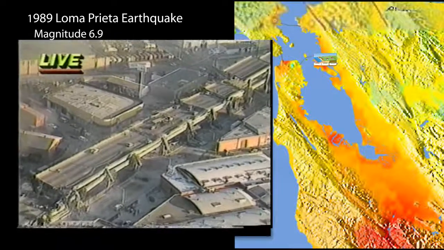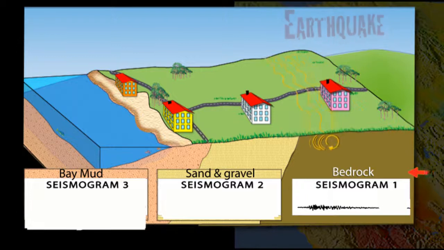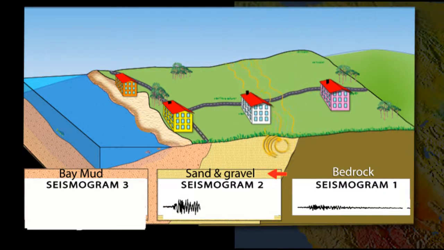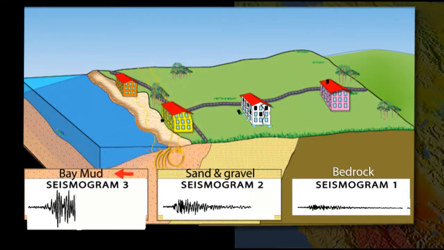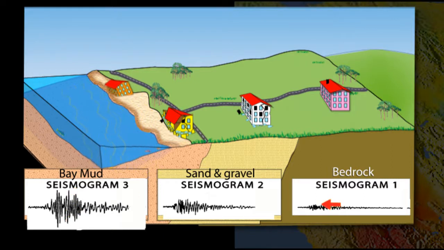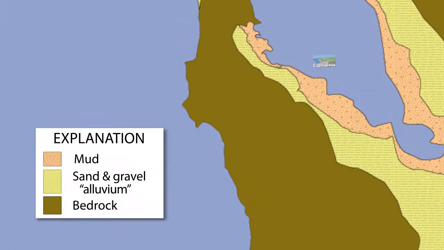Seismograms from nearby stations document that seismic waves are amplified by a factor of 2 as they pass from bedrock to sand and gravel deposits, called alluvium, and that the amplification of ground shaking of soft and water-saturated bay mud is 5 times larger than on bedrock. The section of the Nimitz Freeway that collapsed was built on bay mud.